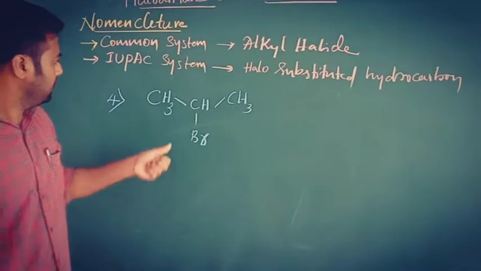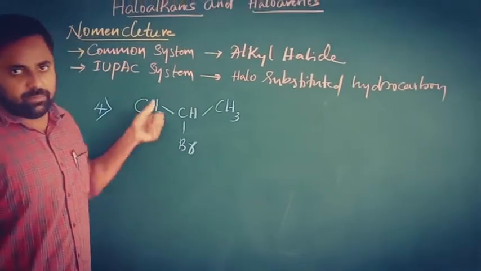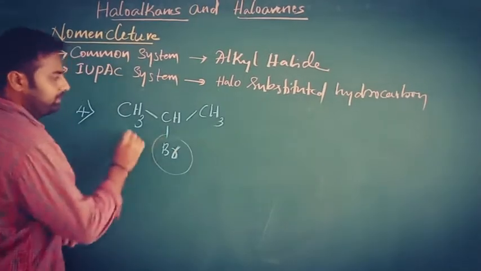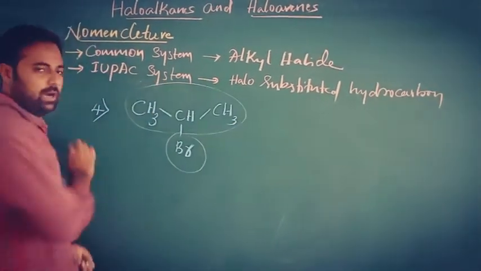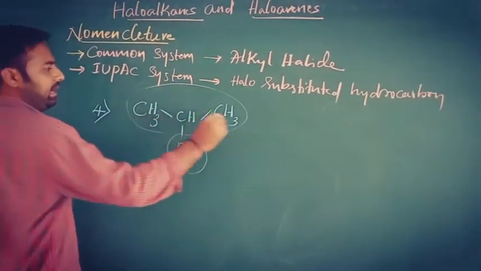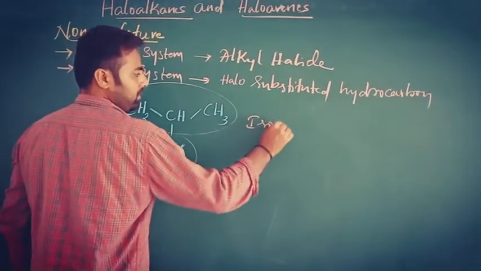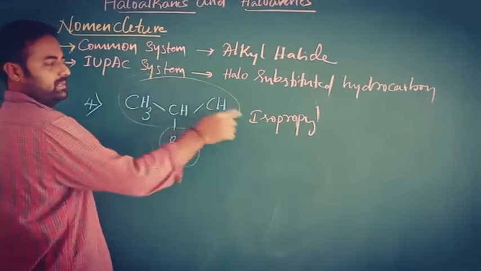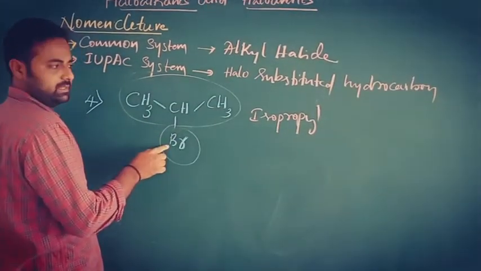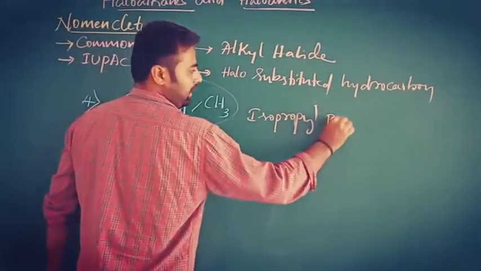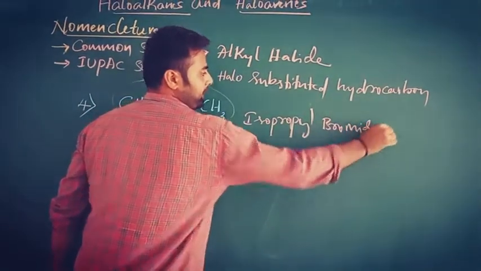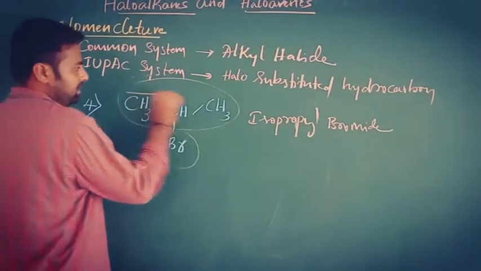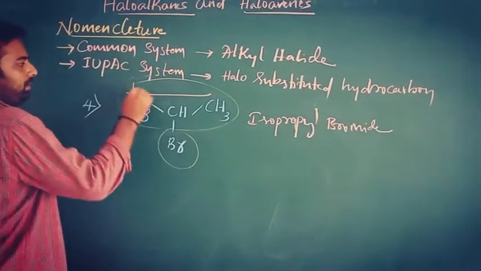Next one. The common name of this compound: of course, this is the halide group and this is the alkyl group. Which alkyl is it? Isopropyl. This alkyl group name is isopropyl and this halide is bromide. Isopropyl bromide. What about the IUPAC name? Of course, this is the long chain, 1, 2, 3.